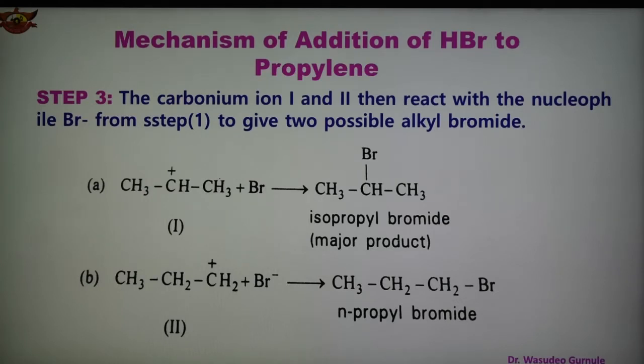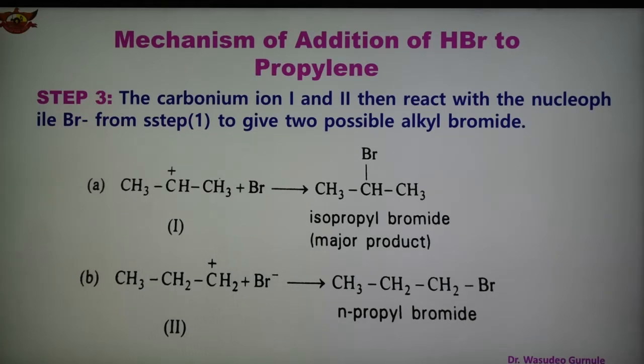So in this example of addition of HBr to propylene, we obtain the isopropyl product as the major product. In this case we may say that the stabilities of the carbonium ions are in the order: tertiary is more stable than secondary, and secondary is more stable than primary. The secondary carbonium ion dominates in step 2 because it is the most stable as compared to 2, and also because of its greater formation as compared to 1. And now in this case